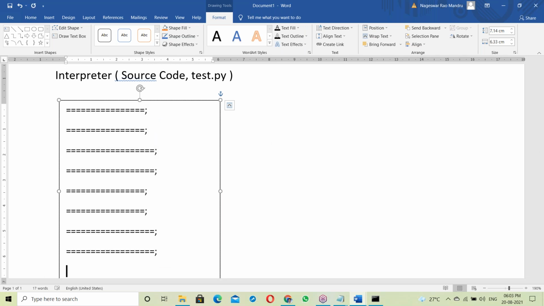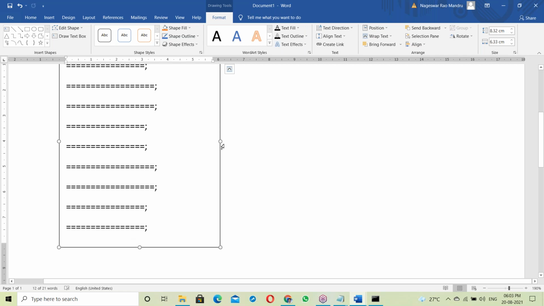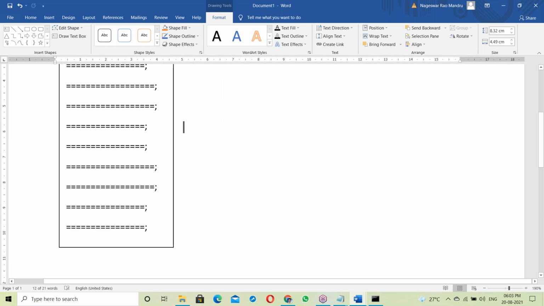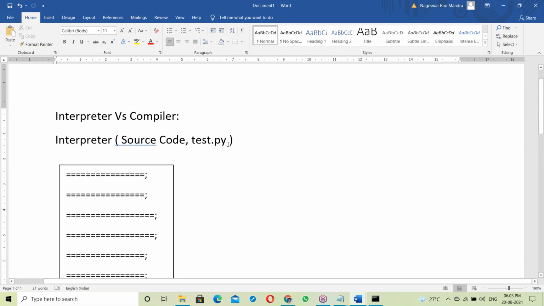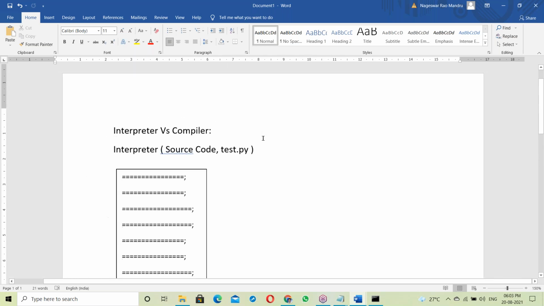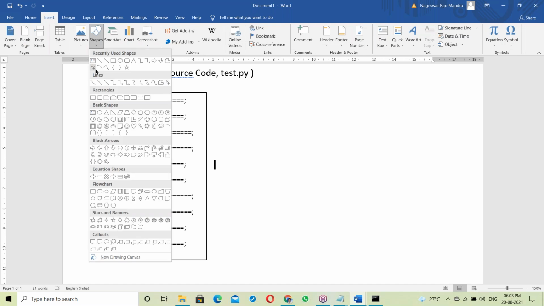Maybe a Python script or any interpreter-based language. We have many interpreter-based languages. Python is one example. Python, HTML, Linux shell scripting, like this. There are many interpreter-based languages. So in all of these, how is the interpreter working here?